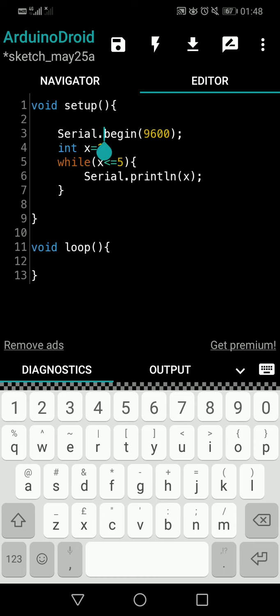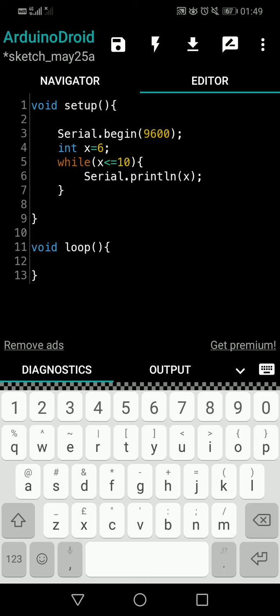So we should know that x should start from 6, because the LEDs are at number 6, 7, 8, 9, 10, and x should end at number 10. It's that easy. Number 10 also should be included, so I am having equal also. If I only want to use the less than sign, I can make the number 10 as 11, so that means less than 11, and number 10 will still be included. Since I am using number 10, I am using an equal sign, so that number 10 is included. You understand what I am talking about, right?